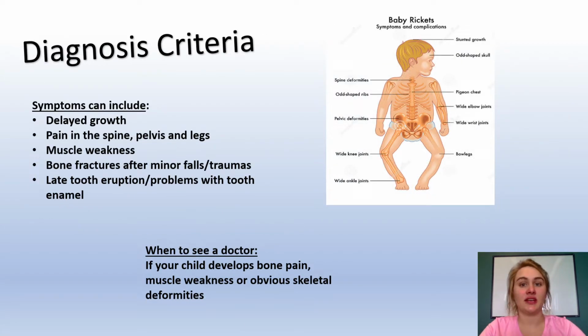Symptoms of rickets can include delayed growth, pain in the spine, pelvis, and legs, muscle weakness, bone fractures from falls and traumas, late tooth eruption, and problems with tooth enamel. You should go see a doctor if your child develops bone pain, muscle weakness, or any obvious deformities.